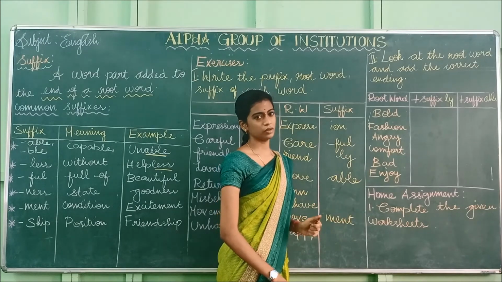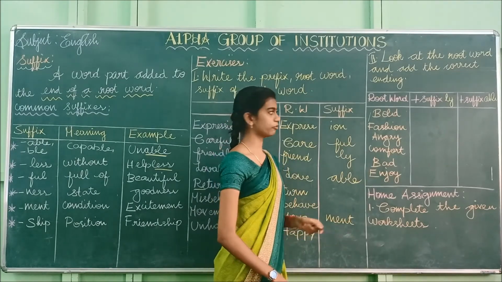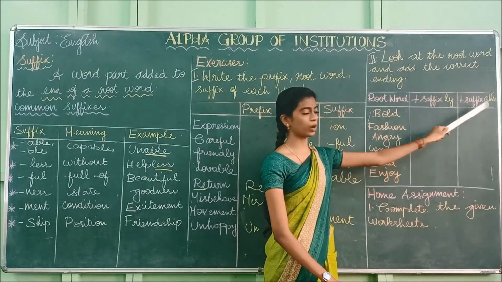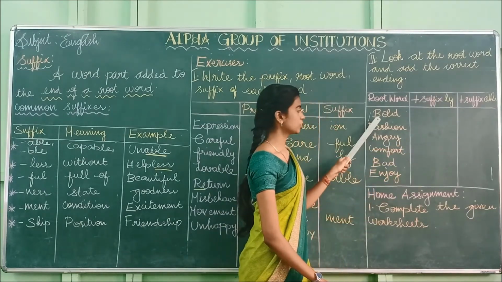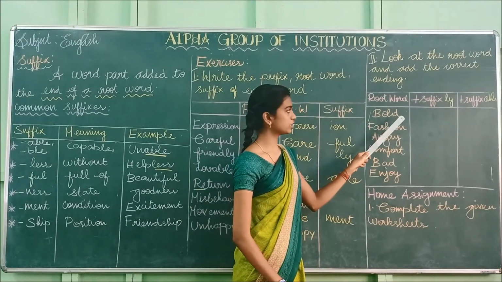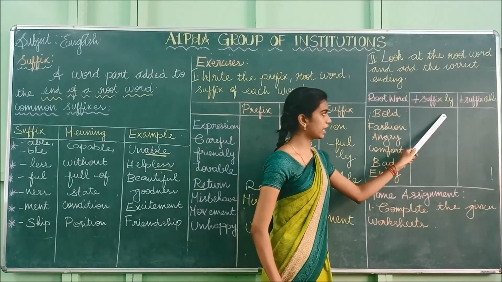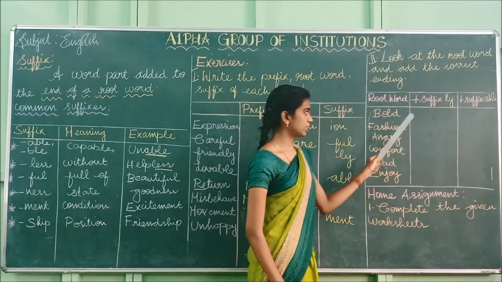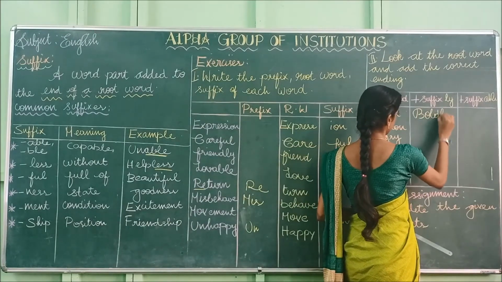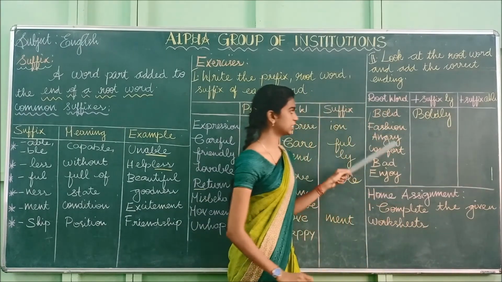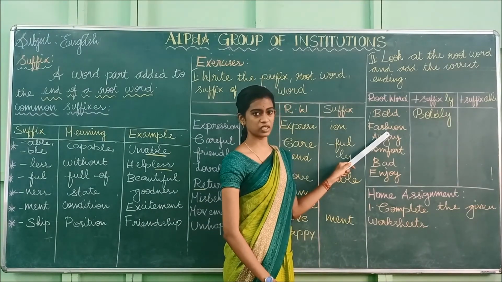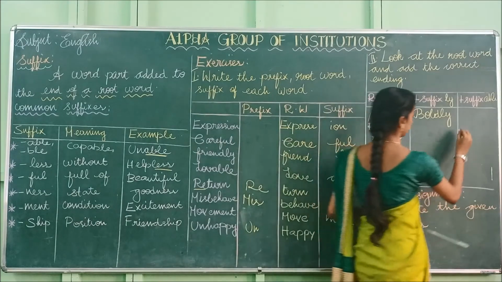So what you have to do is write the correct ending for the root words, whether it has to end in ly or able. The first one is bold. The root word is bold. What is the suffix for this? Do you have to write ly or able? Yes, ly, boldly. B-O-L-D-L-Y. Boldly. And the second one is fashion. What is the suffix for this root word fashion? Fashionable.